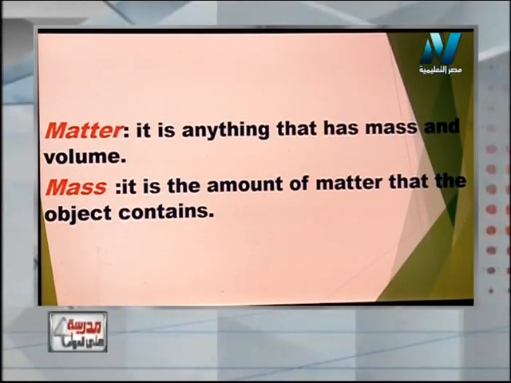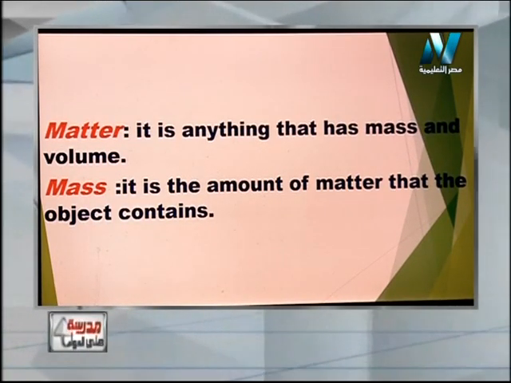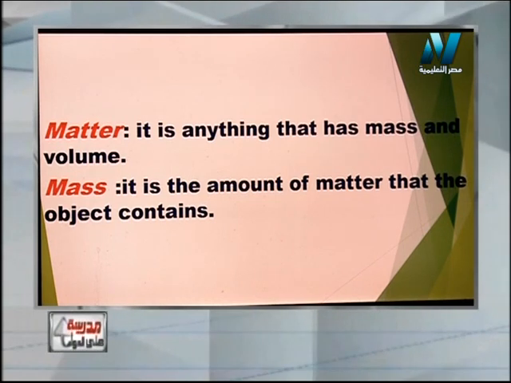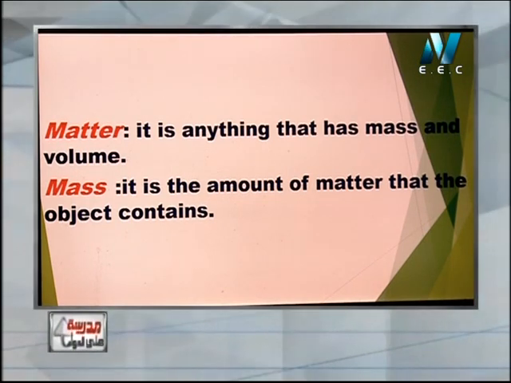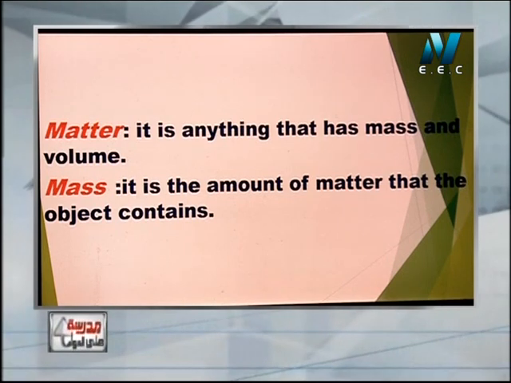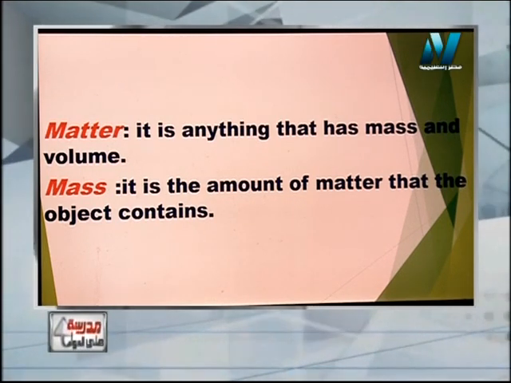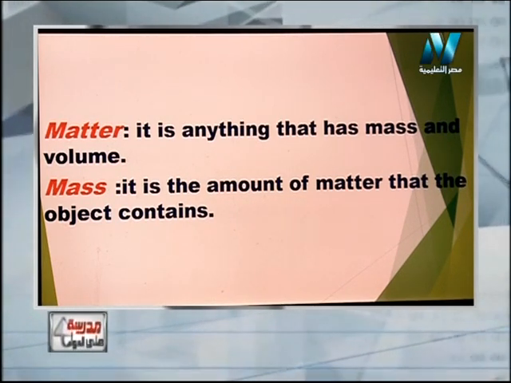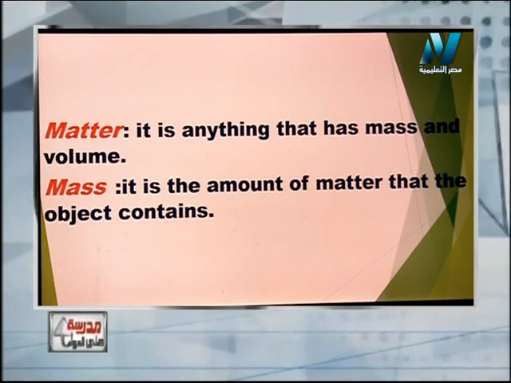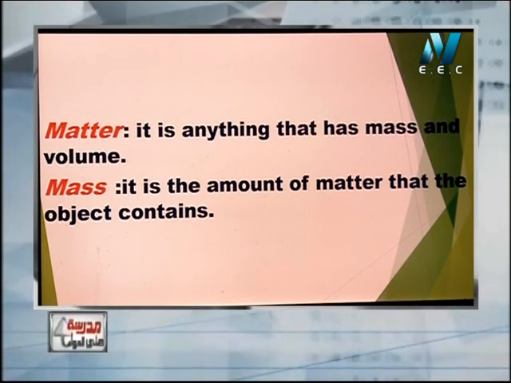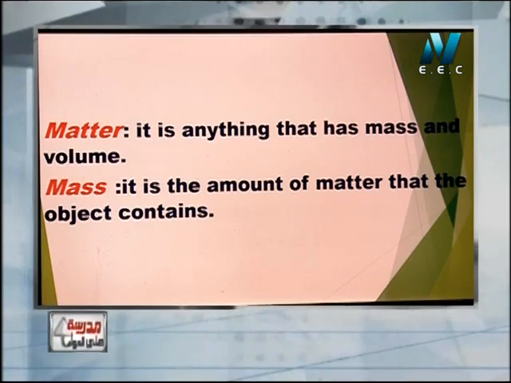Okay. Now, what's meant by volume? Volume is the space that is occupied by matter, or it is the space that the object occupies. If I have a taxi, the taxi can take only 4 people.